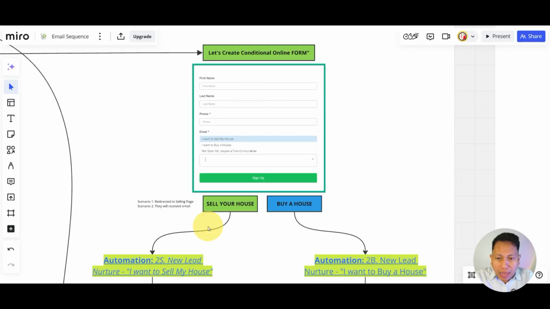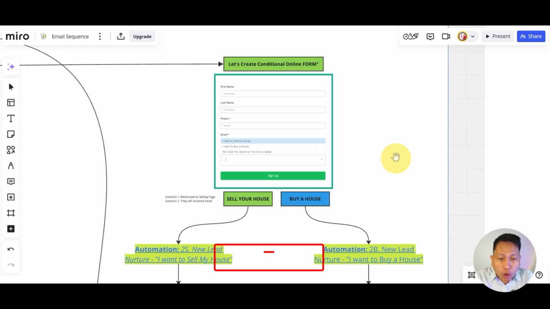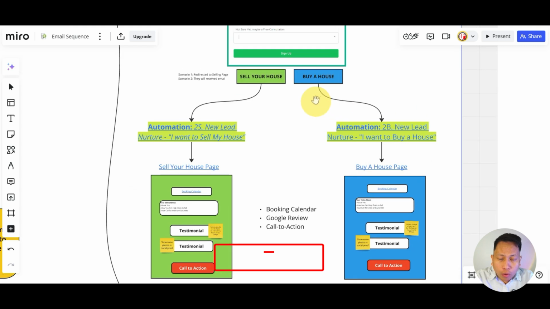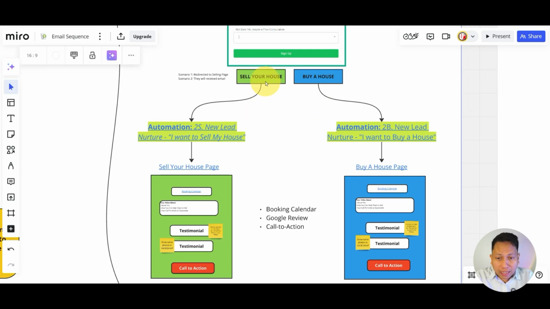So now we are done with this online form. We will have two automations that we're going to show you. If the customer selected I want to sell a house, we have a separate automation for that. And if the customer says, I want to buy a house, we will have a separate automation for that.